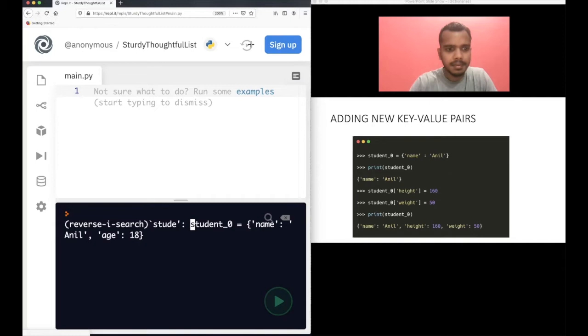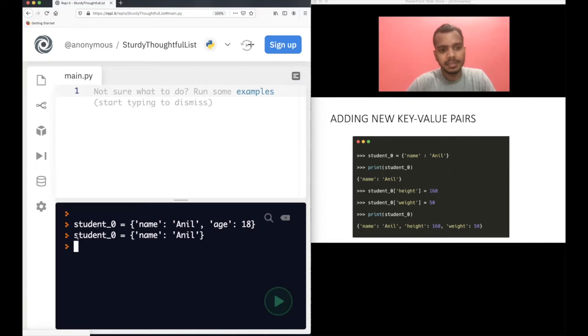Okay, sorry, it was there. Okay, let's write this. I will remove this age 18. Okay, let's have this dictionary. Now this is our dictionary, student_0 equal to name Anil. Now just print this student_0.